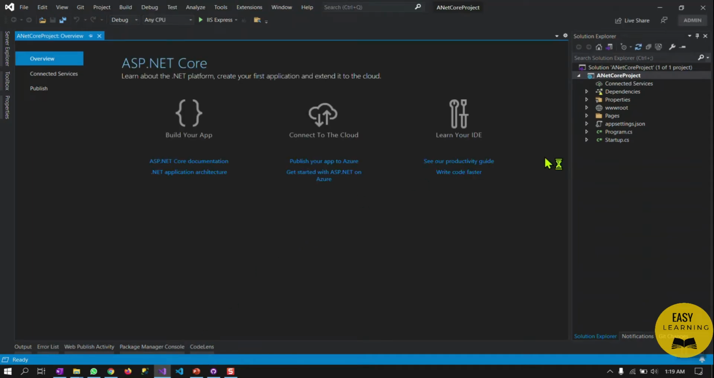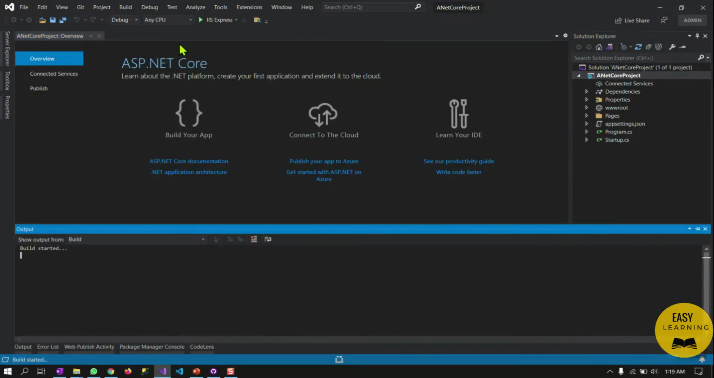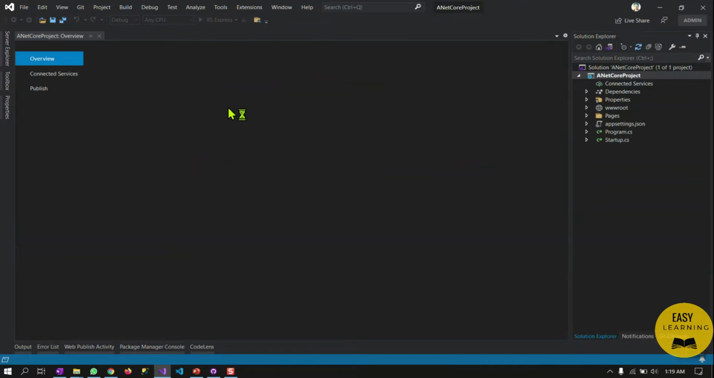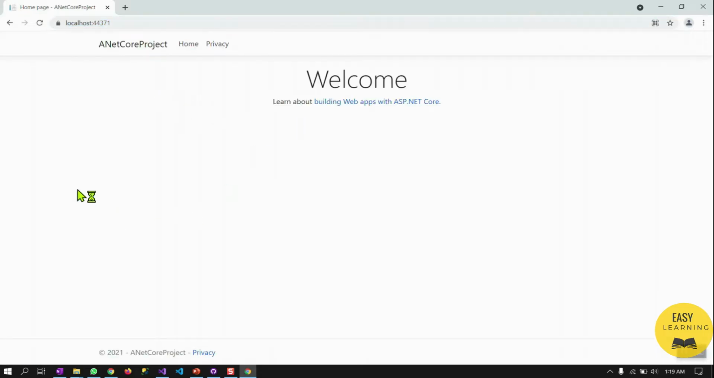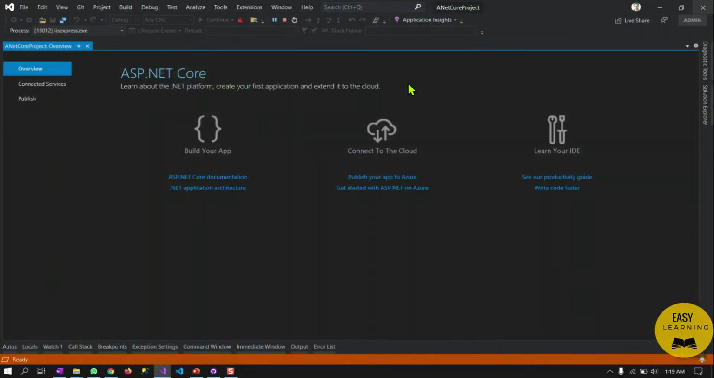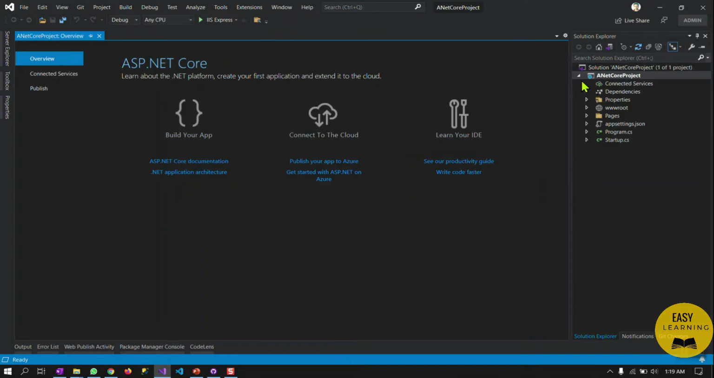Okay, so the project is created. Let's build it and run it for the first time to make sure that everything is properly set up. The project starts running and by default takes the port 44371. It might be different for you, but don't worry. Okay, so now we have set up the ASP.NET Core project successfully.